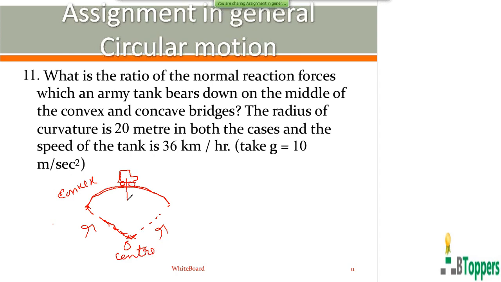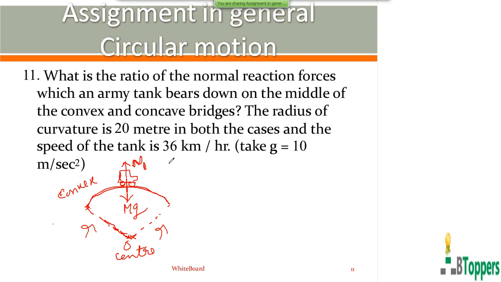So the weight mg of the vehicle acts vertically downwards towards the center of curvature. Let N1 denote the magnitude of the normal reaction force on the vehicle by the surface of the bridge in the first case, which acts perpendicular to the surface in contact and directed away from the surface in contact.